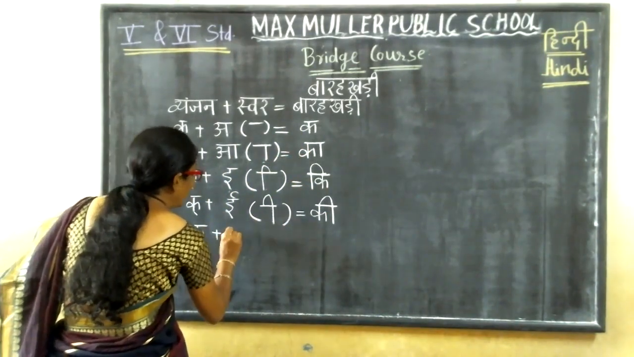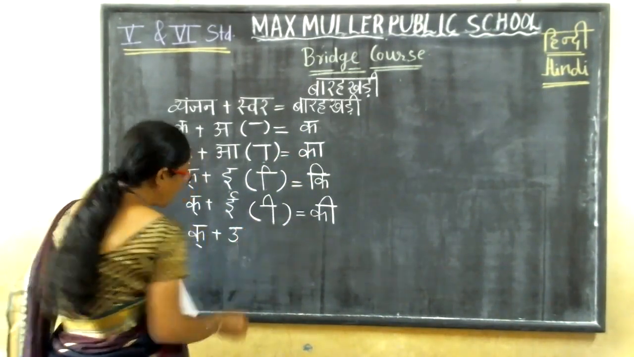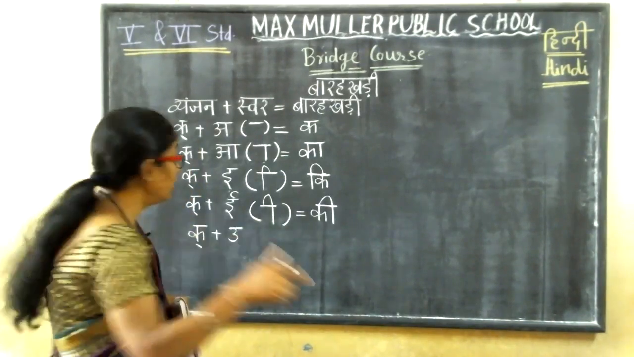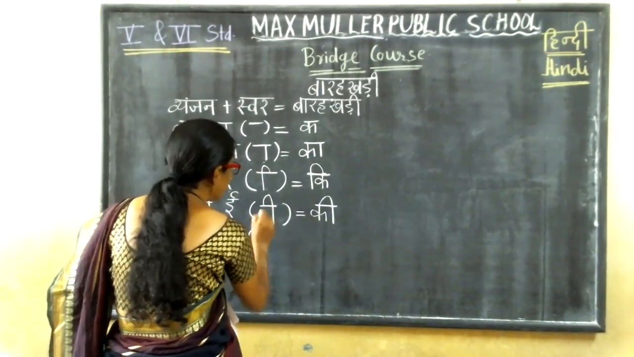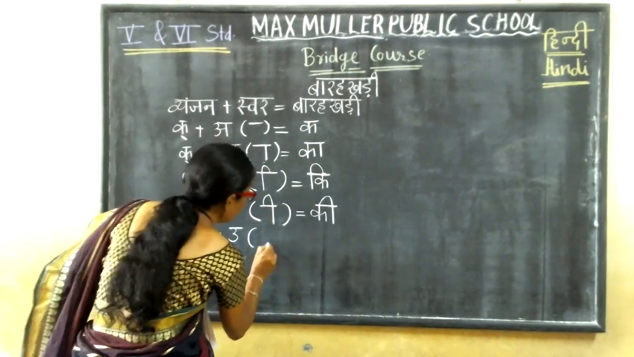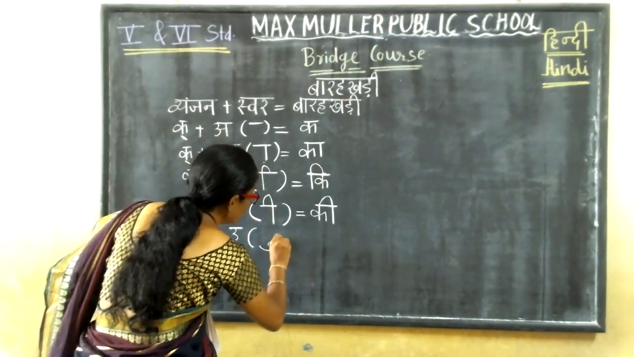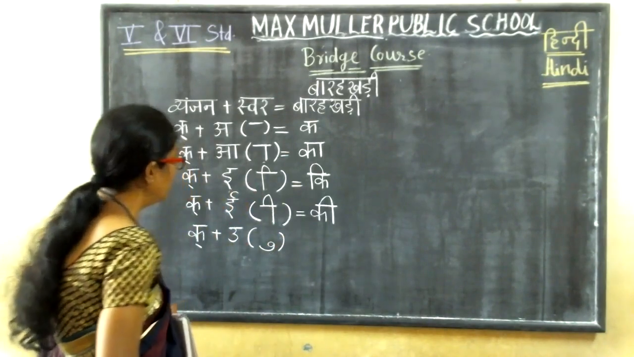Kaha plus u. See children here, kaha plus u. What is the matra for u? Yes, below the vyanjan like this. This is the matra for u.